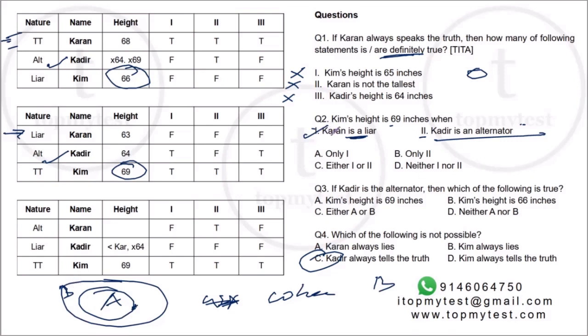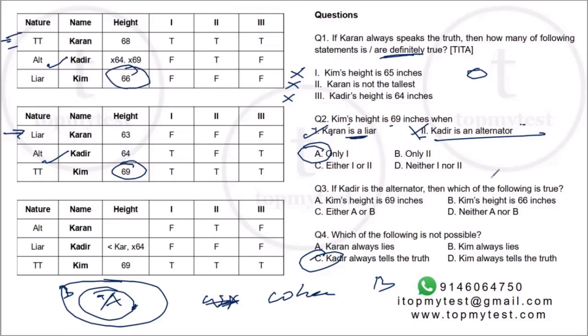But Karan is a liar, so Kim is 69 for sure. Right. But just because Kadir is an alternator, that doesn't guarantee Kim to be 69. So I cannot say the second is a guarantee. Only the first one is a guarantee, option A. It will not be option C, it will be option A. This has to be very clear.